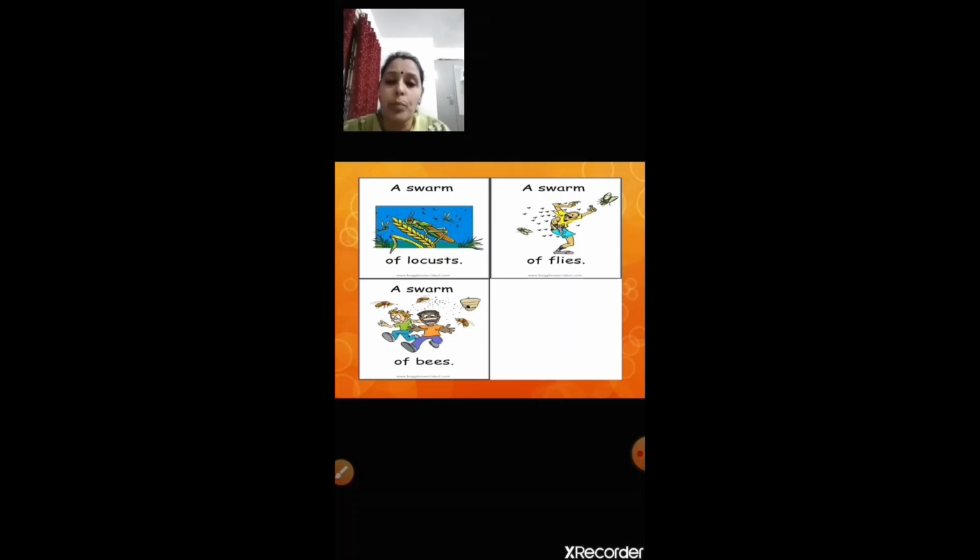Here you have group names for insects, flies, or bees. A swarm of locusts, a swarm of flies, a swarm of bees. So swarm is the group name given to these insects, flies, or bees.